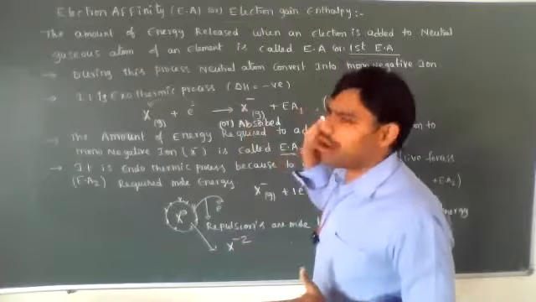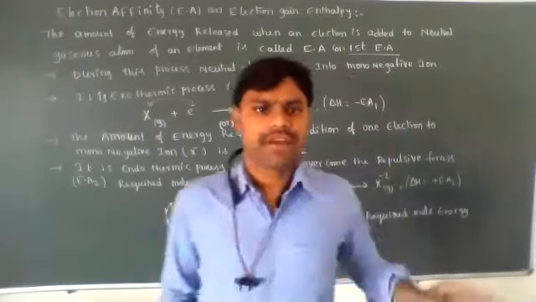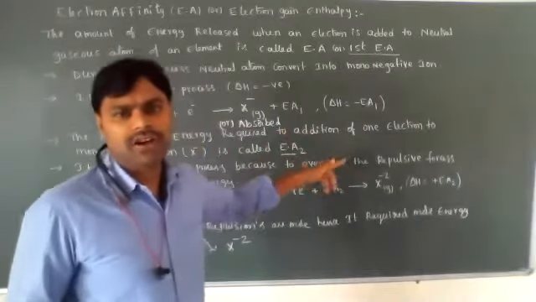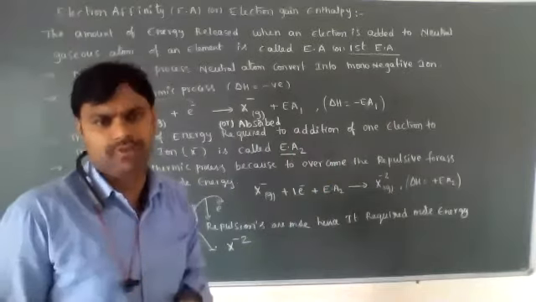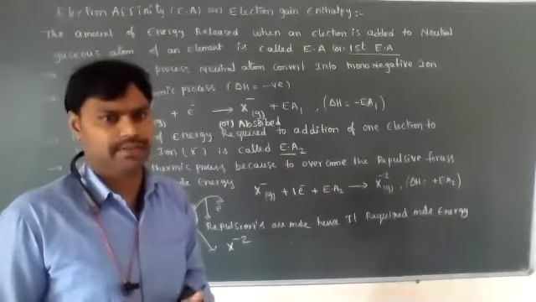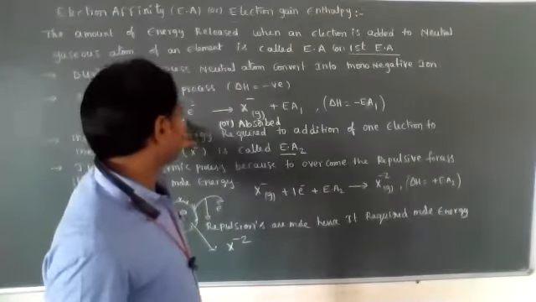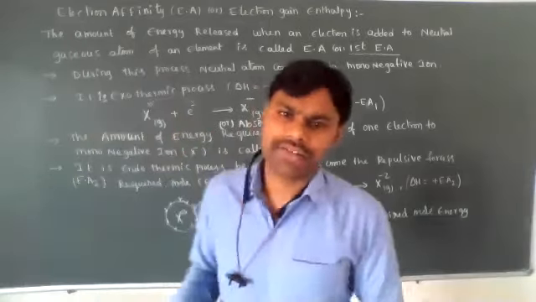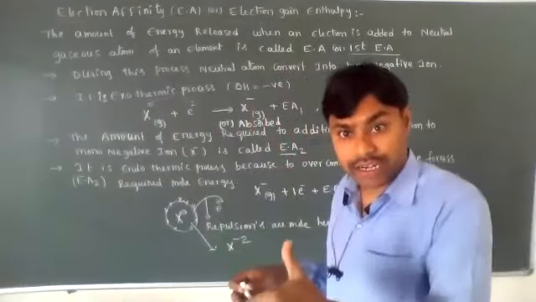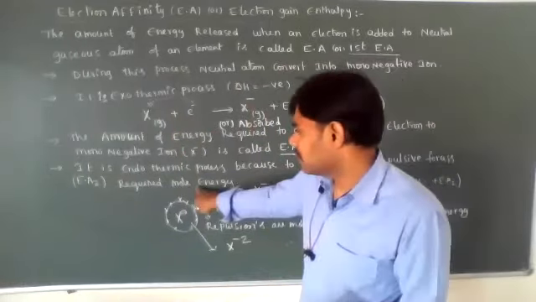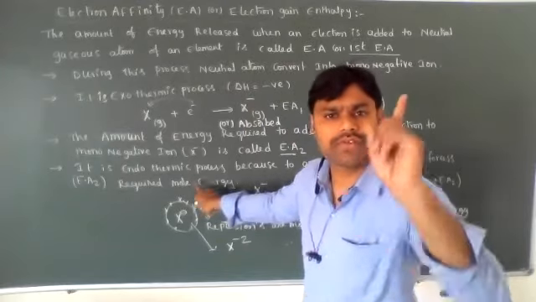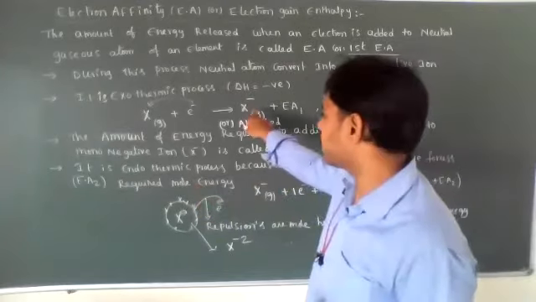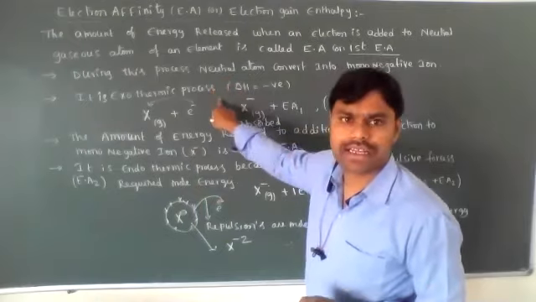But with electron affinities, mostly we can add one electron or two electrons. Third and fourth electron affinities are not possible. Keep it in your mind. Even if third or fourth electron affinities are present, those all are endothermic processes only. Only the first electron affinity is an exothermic process.